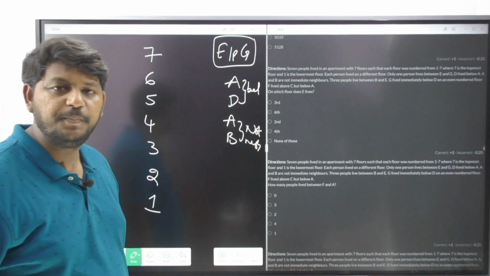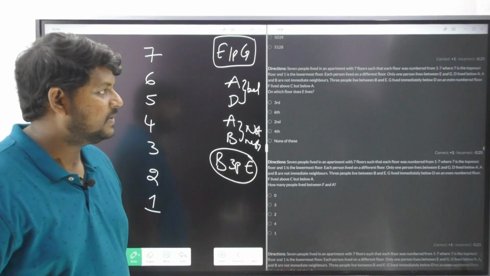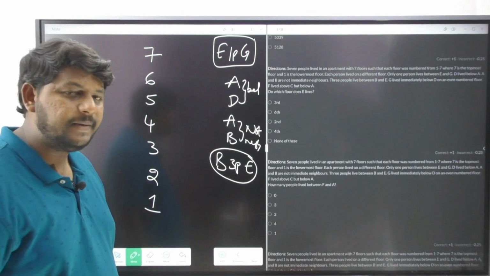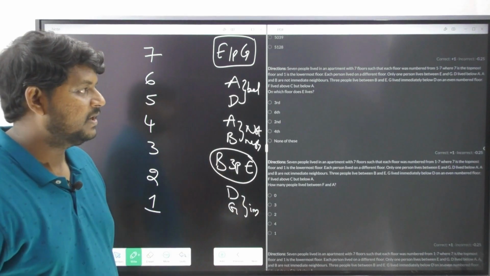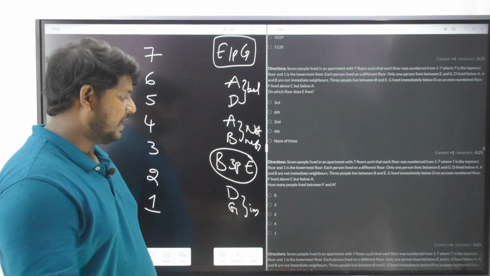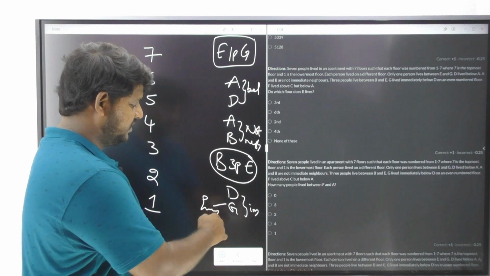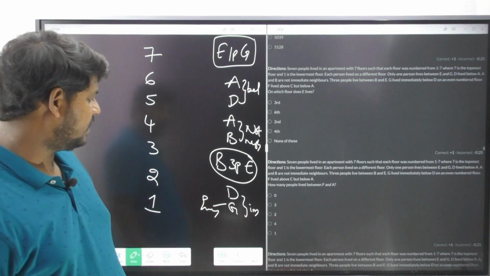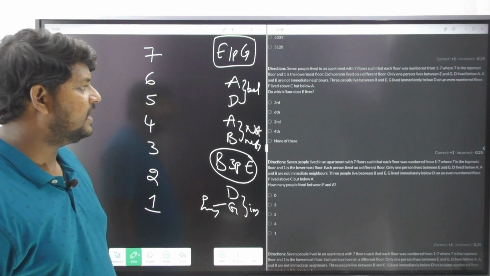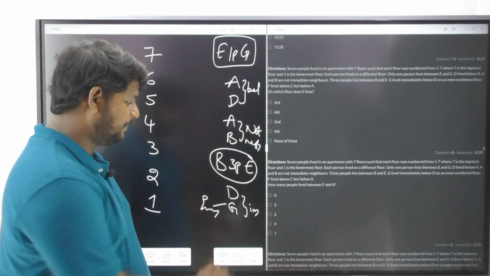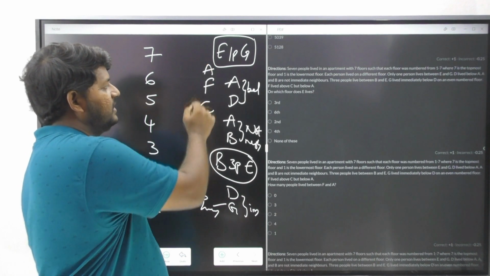Next, 3 people live between B and D. Very good information. In between B and D, 3 persons are going to stay. G lived immediately below D. Immediately below D, I have to bring G. It is mentioned, on an even number floor, and they are talking about G here. So G should be living on an even number floor and should be staying immediately below D. Next, F lived above C but below A. This is what it is mentioning.